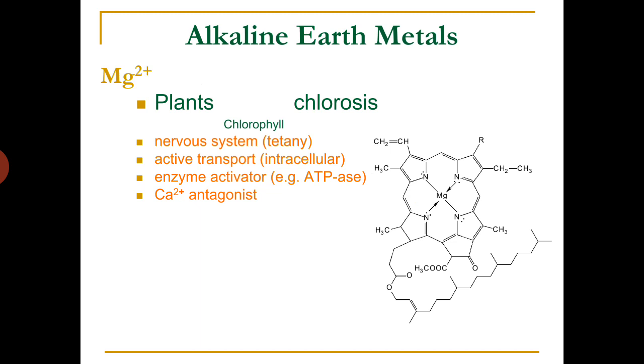Other than photosynthesis, it has other functions: it has control over the nervous system, active transport in intracellular fluid, and it is an enzyme activator, for example ATPase. Then magnesium is antagonistic to calcium.